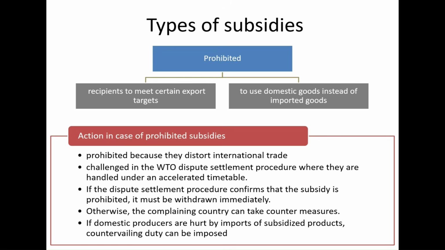In case of prohibited subsidies, the following action can be taken as per the agreement. Prohibited subsidies can be challenged in the WTO dispute settlement procedure, where they are handled under an accelerated timetable. If the dispute settlement procedure confirms that the subsidies are prohibited, they must be withdrawn immediately. Otherwise, the complaining country can take countermeasures. Most importantly, if domestic producers are hurt by imports of subsidized goods, countervailing duty can be imposed.